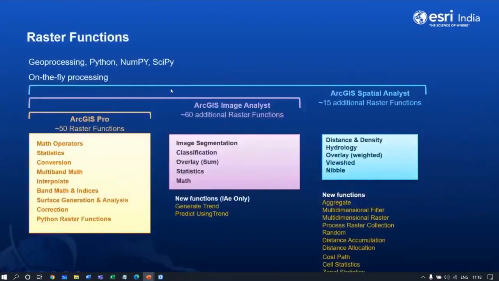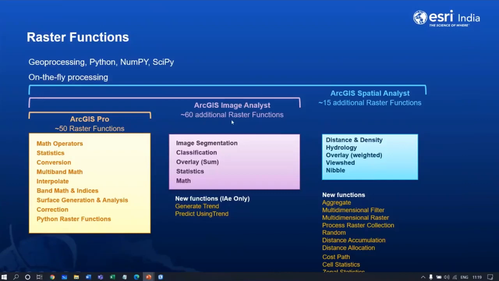We have seen geoprocessing, and this can be extended by Python libraries and open libraries also. Now, raster functions are processing applied directly onto the pixels of imagery and datasets, unlike geoprocessing where new datasets are created. We have 120 plus raster functions which support on-the-fly processing. The core raster functions are categorized in Pro into more or less 9 major categories like operation, statistics, conversion, and band math, which are very generic.